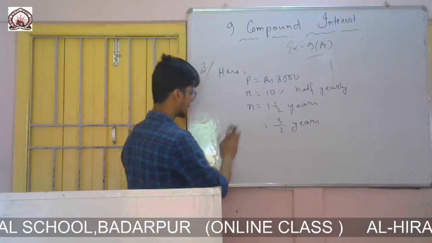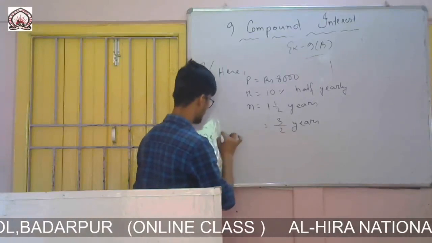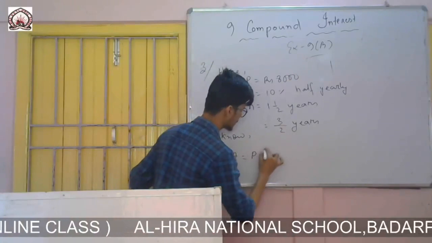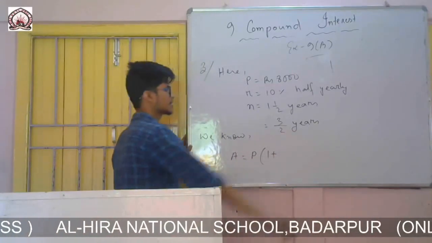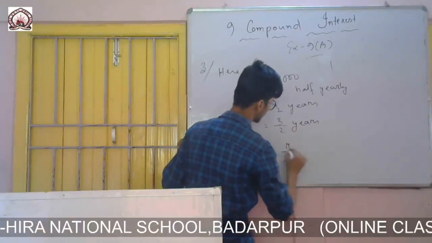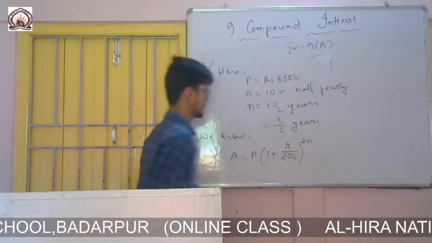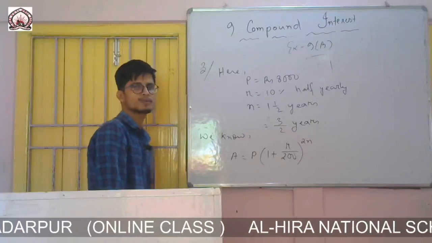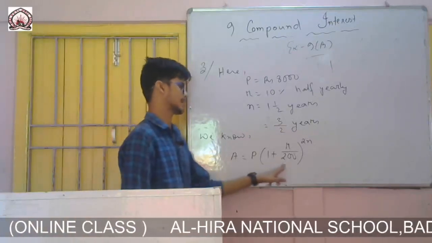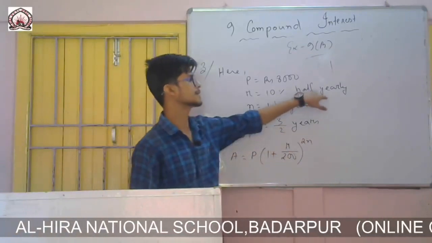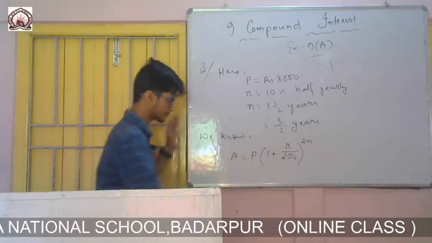Now directly I will calculate the amount. So we know amount equals P into 1 plus, in case of half yearly the rate is half, so R by 200, to the power twice n. Here we are calculating it for half yearly.